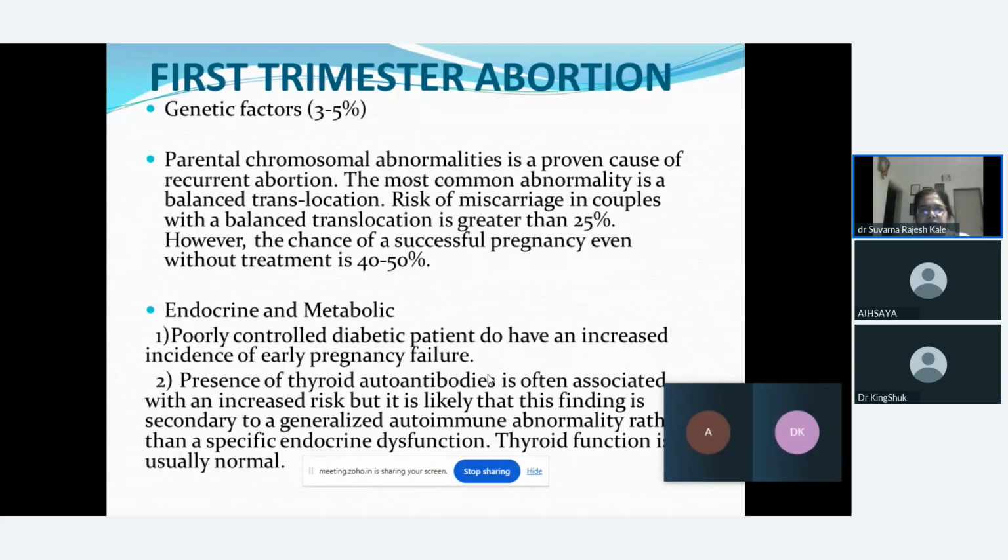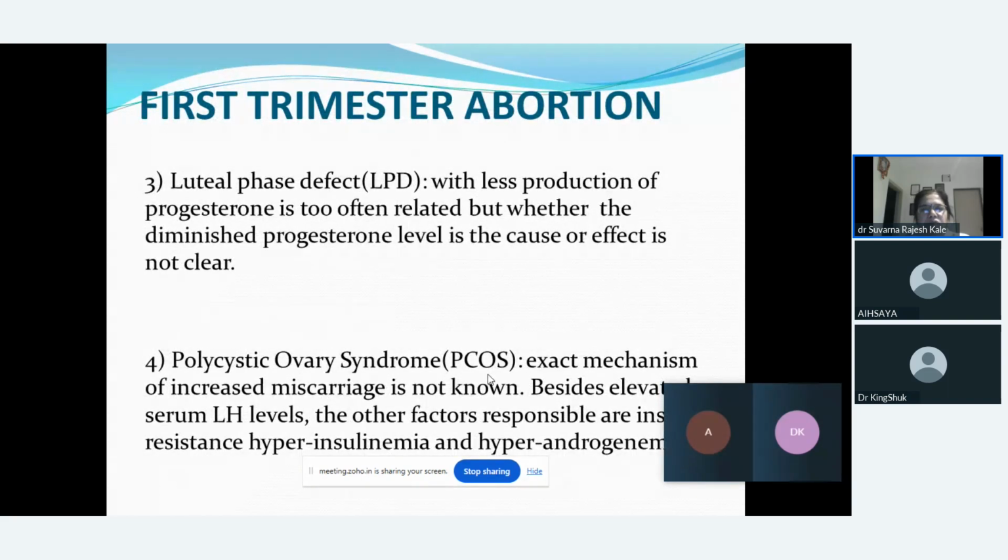Next, 3 to 5% could be genetic. We say parental chromosomal abnormalities could be contributing to 25% of the abortions. Endocrine and metabolic causes could be because of poorly controlled diabetes, or there could be autoantibodies of the thyroid which may be causing abortion. Next, if there is an abortion in the first trimester, it could be because of luteal phase defect.